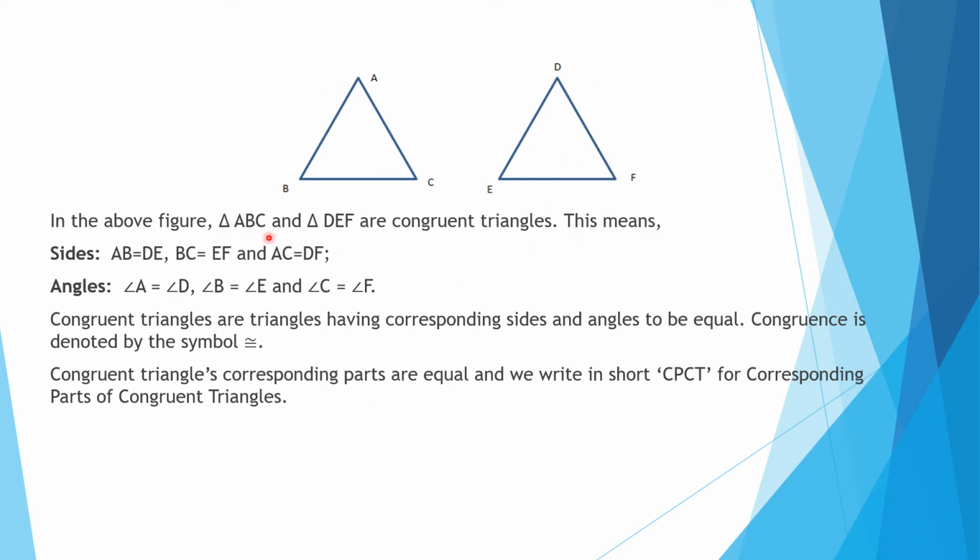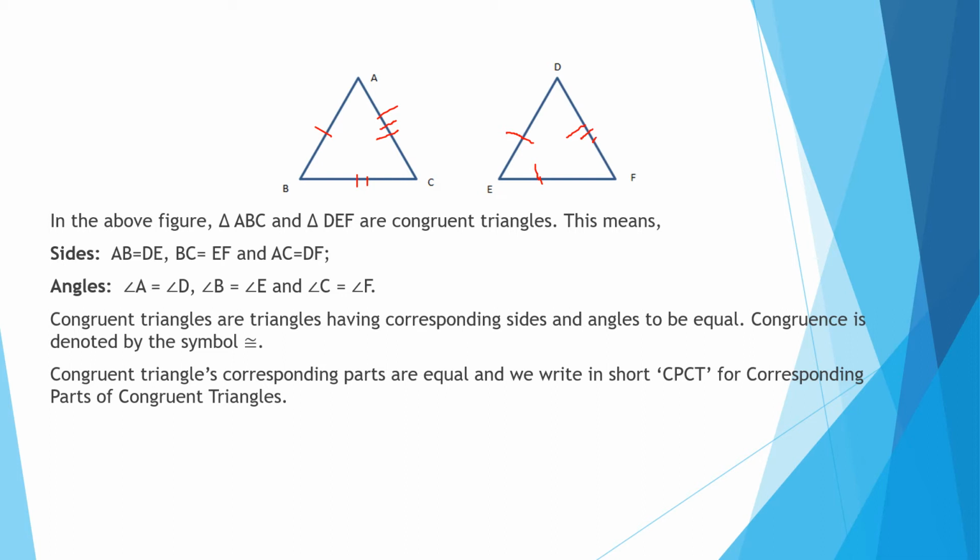If we say that these two triangles are congruent, what does it mean? Their sides are equal. AB is equal to DE, BC is equal to EF, and AC is equal to DF. So these sides are said to be equal.